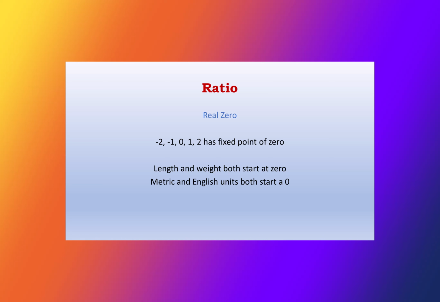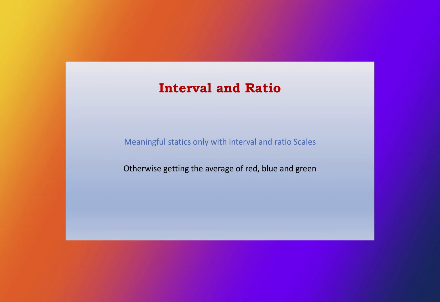The interval between values in a ratio scale may be different, like feet and meters, but both scales have the same zero. We can only calculate statistics like the mean and standard deviation for interval and ratio scale values.